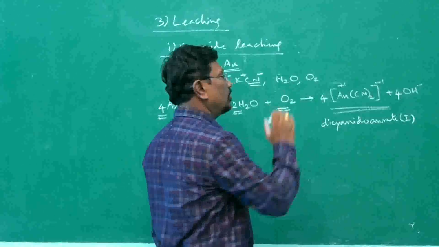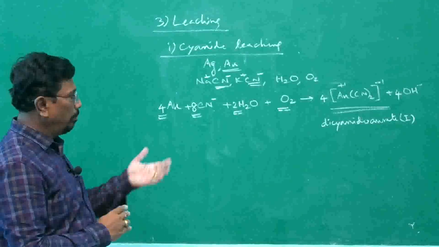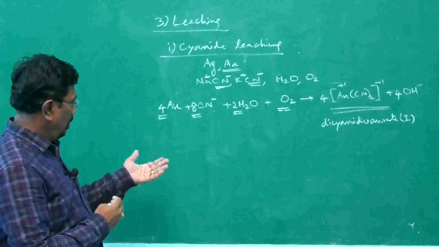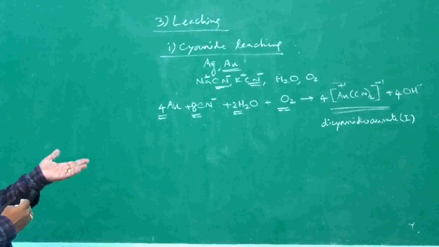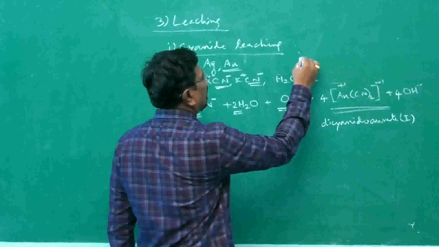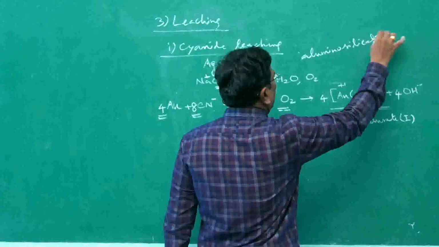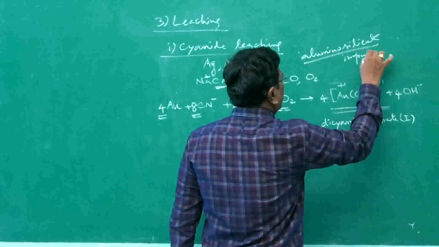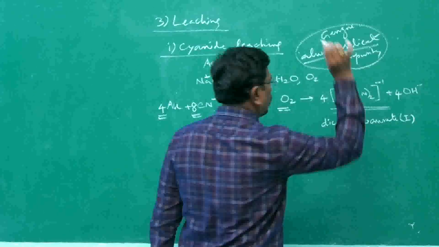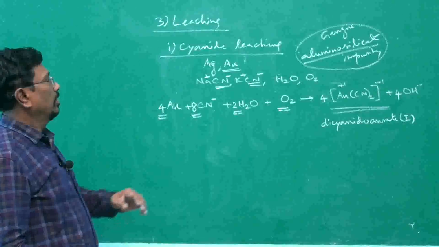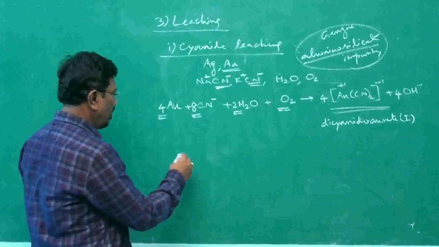So that complex we are getting is in the form of solution. Impurities will be removed. Those impurities may be mostly aluminosilicate. The gangue here may be aluminosilicate, which can be removed. It is the gangue present in this ore. Now, we can precipitate gold from this complex. How? By treating it with zinc.